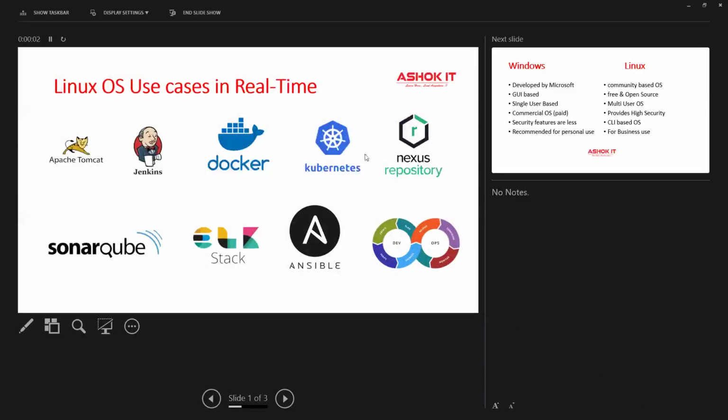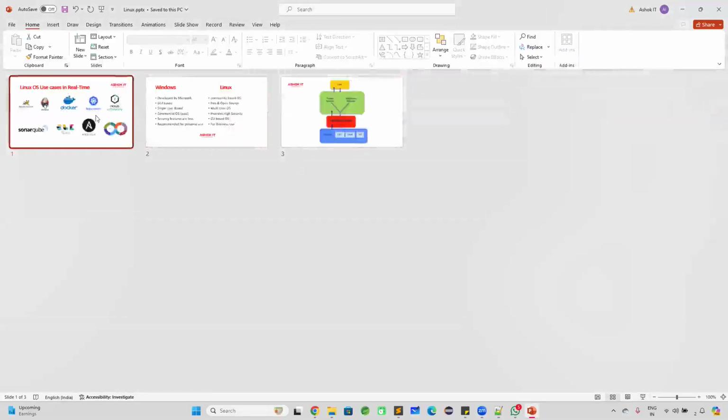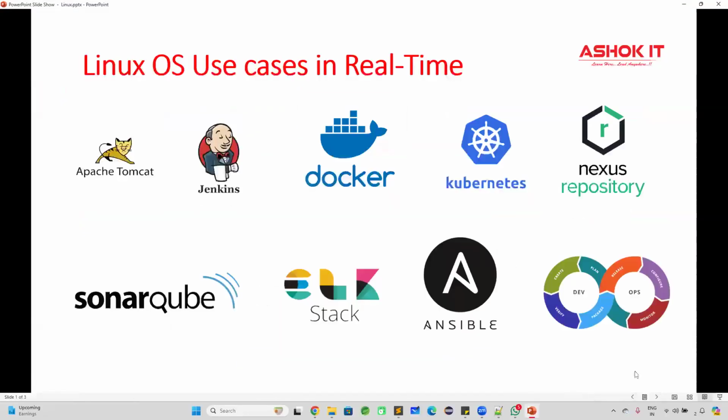Once you go to a company, guys, you need to work with several tools that are there in the project. In the project, along with the coding, some operations will be available. Those operations we do by using several tools in the industry. In any project, a Tomcat server will be available to run our web applications. A Jenkins server will be available to automate build and deployment of our application. Docker will be available to containerize our application. Kubernetes will be available to orchestrate our application.